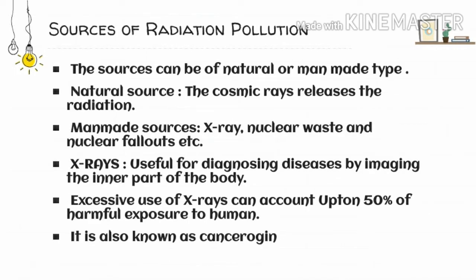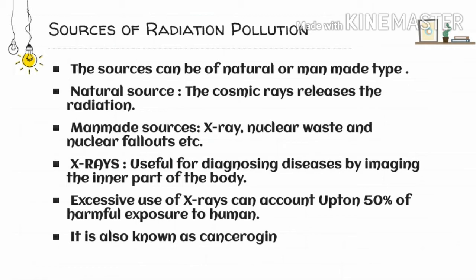Now let us talk about the sources of radiation pollution. The sources of radiation pollution can be natural or man-made, and the man-made source is more prominent where the pollution is concerned. Let's talk about natural sources first. Cosmic rays release radiation. The cosmic rays or the solar rays emit lots of radioactive radiation, and it is harmful to living beings. It not only pollutes the water, but it also pollutes the soil and air as well.